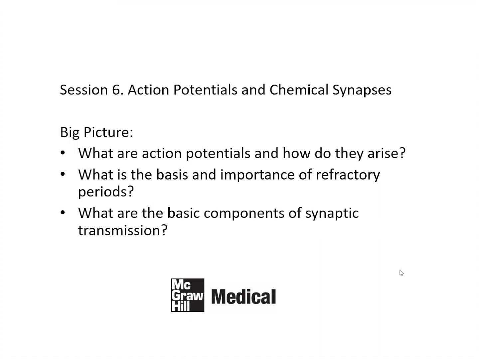Excitable tissues, that is neurons and muscle, are characterized by their ability to respond to a stimulus by rapidly generating and then propagating electrical signals. That propagated electrical signal is the action potential. This is a constant electrical signal that we can propagate over potentially a long distance without any decay.